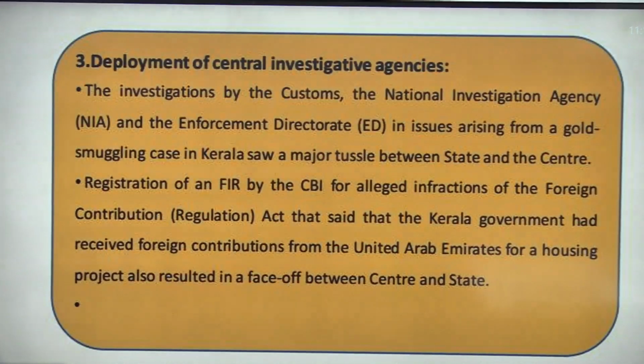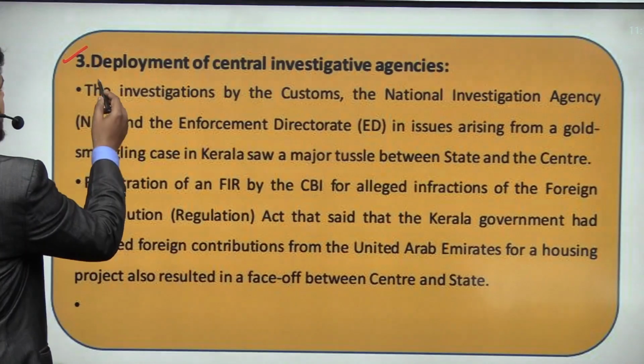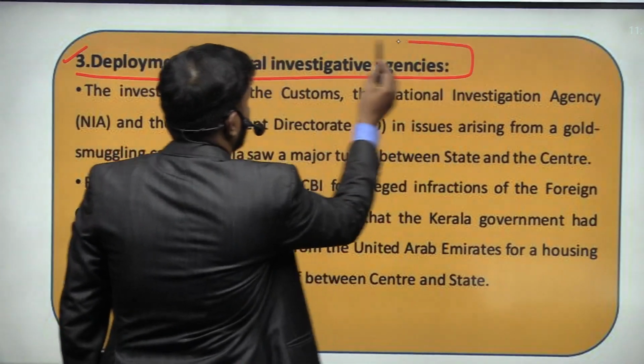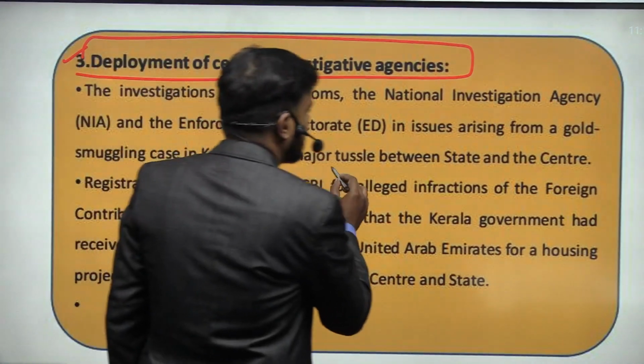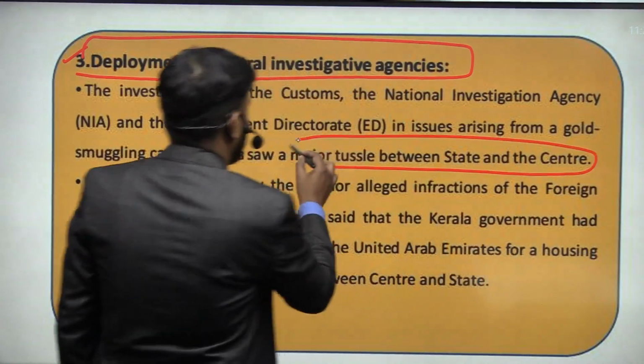Now the third point is the deployment of central investigating agencies, that is CBI, ED, NIA. Nowadays these agencies are very, very famous, very well known to us. What has happened is the Union government is using these central investigating agencies, and because of that we now see a tussle between the Centre and the state.